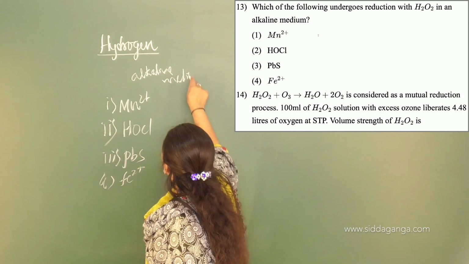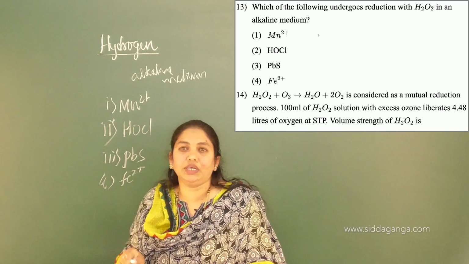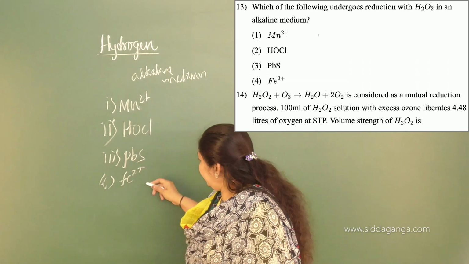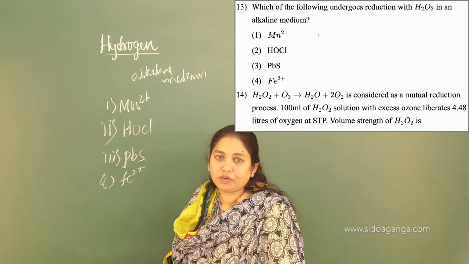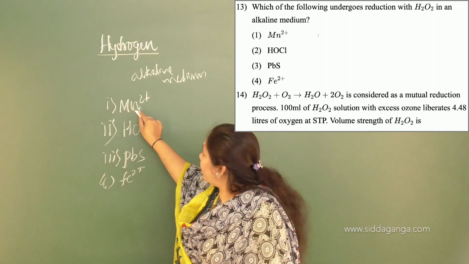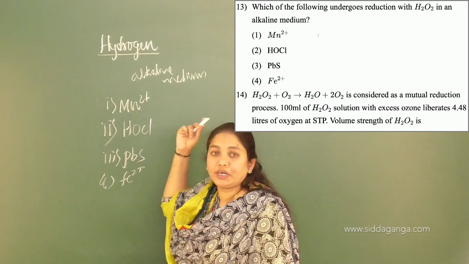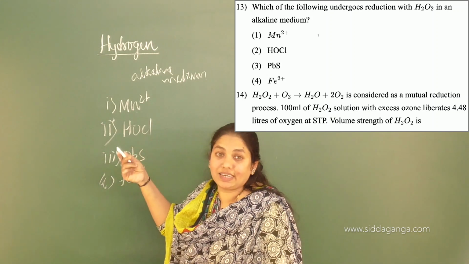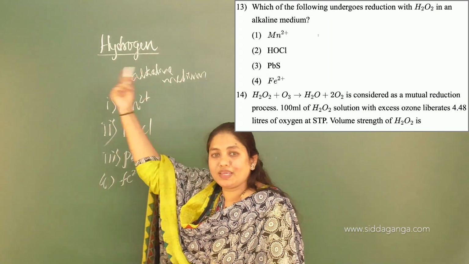They have given that it is an alkaline medium, and we have to identify the reaction where the species is undergoing reduction. Out of these, which is undergoing reduction? Mn2+ will undergo oxidation, because it will be converted into MnO4-, that is, the oxidation number increases from +2 to +7.